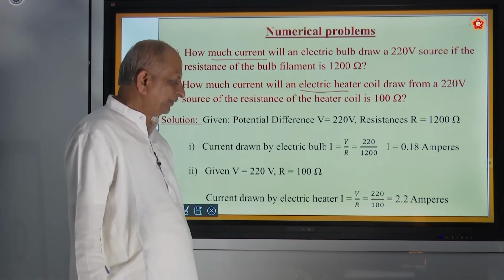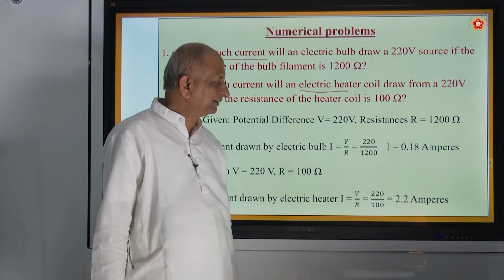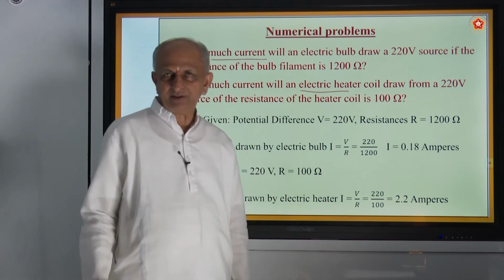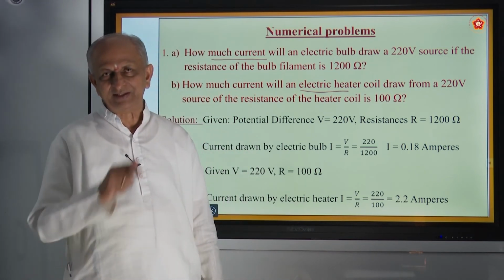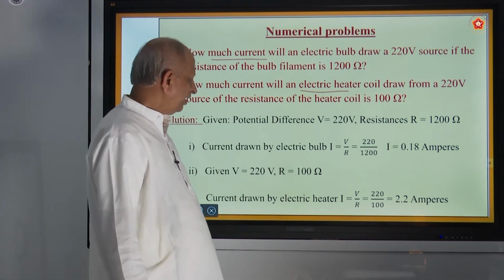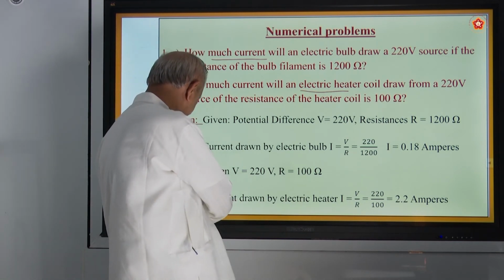Okay. So, why does the iron box have so much current? That is because it has got a resistance. Inside there will be a coil, and the coil will have more resistance.